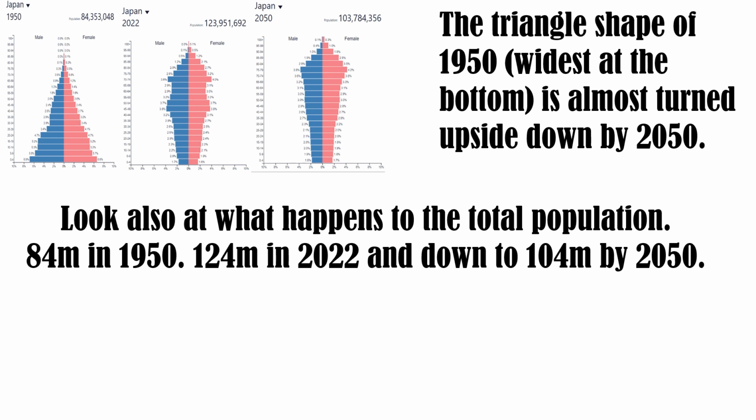The triangle shape of 1950, with the widest at the bottom, is almost turned upside down by 2050. Look also at what happens to the total population. 84 million in 1950, 124 million in 2022, and down to 104 million by 2050.